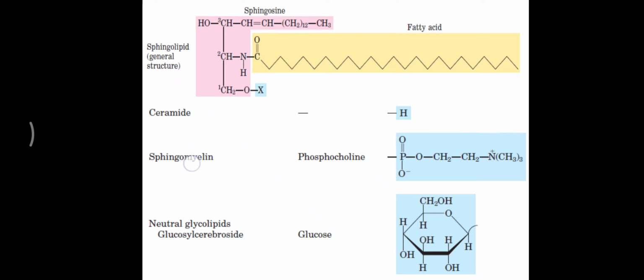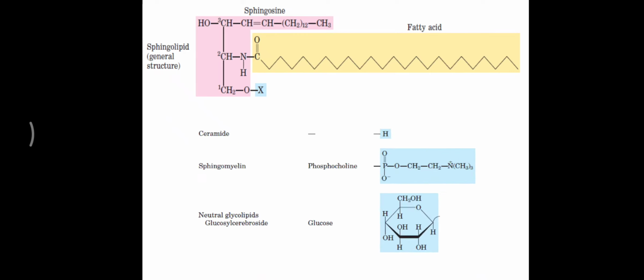So this sphingomyelin can be considered as a both type of molecule, but here you have to remember: sphingomyelin does not contain any glucose molecule, or carbohydrate moiety is not present. Further, sphingomyelin does not contain any glycerol molecule, but it is the only sphingolipid that is containing phosphate. So you have to remember that sphingomyelin has some particular characteristics: it does not have a carbohydrate, it does not have a glycerol molecule, but it is the only sphingolipid which is containing a phosphate molecule. That particular characteristic is sometimes asked in the exam as well as in the MCQ, so you have to remember.